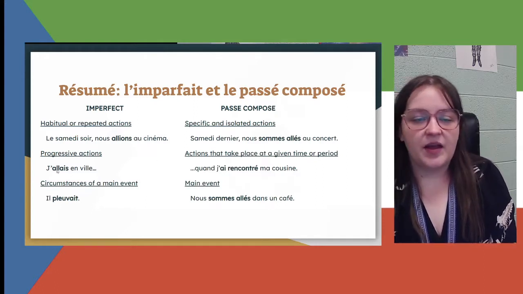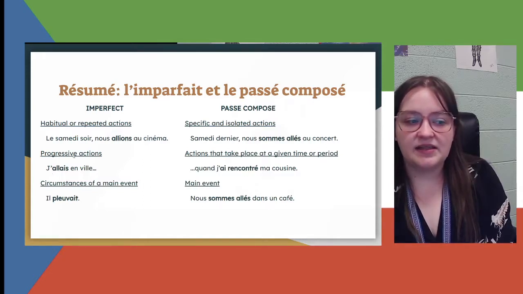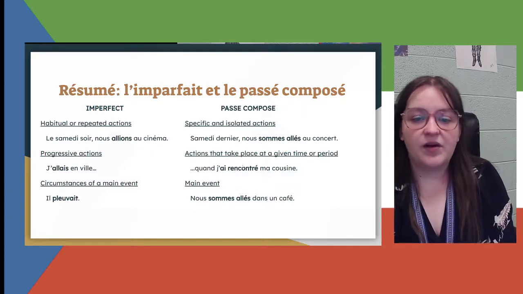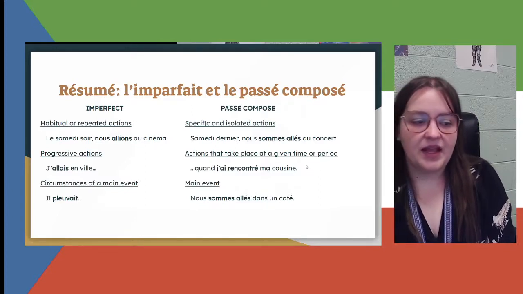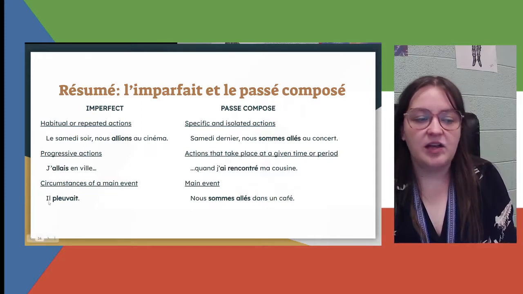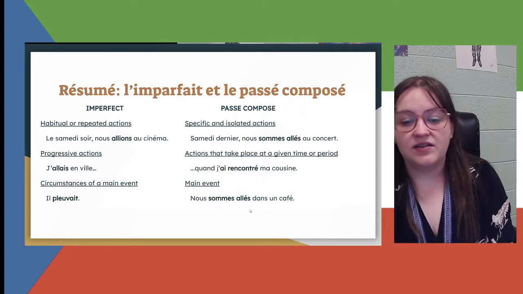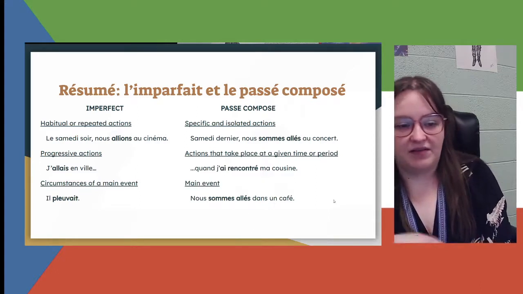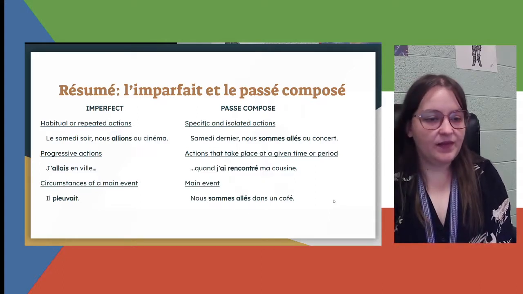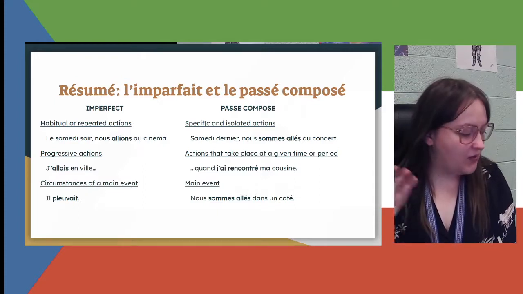So here's what I'm talking about, how you can have the imparfait and the passé composé in the same sentence. I was going downtown when I ran into my cousin, okay? And then the one we just talked about, circumstances of a main event: il pleuvait, it was raining. And then the main event, nous sommes allés dans un café, we went into a cafe. And that's it. That's everything you know about when to use the imparfait and when to use the passé composé.